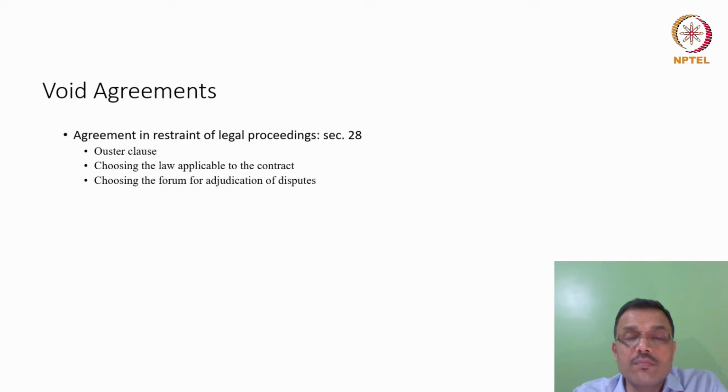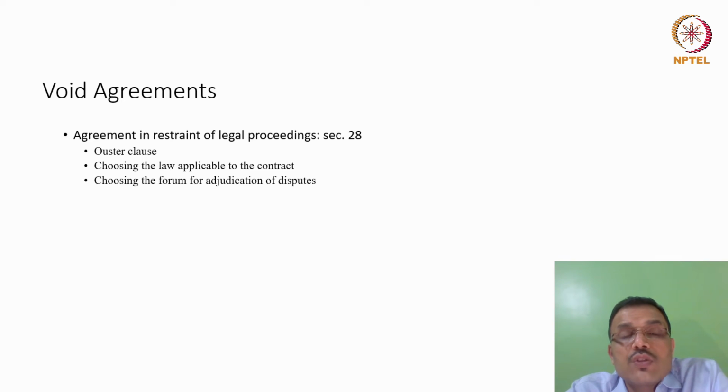Now, choosing the forum can be something like this, friends. For the convenience of the parties, let me give you an example, like the Life Insurance Corporation of India. When Life Insurance Corporation of India makes a contract, they probably have offices all across the country. And when they make all of these contracts, they may want to choose one city court as the forum for adjudication of disputes. Say, they would say something like this, that the City Civil Court of Mumbai shall have jurisdiction to try all disputes arising from this contract. And this will be uniform across all Life Insurance Corporation of India contracts.